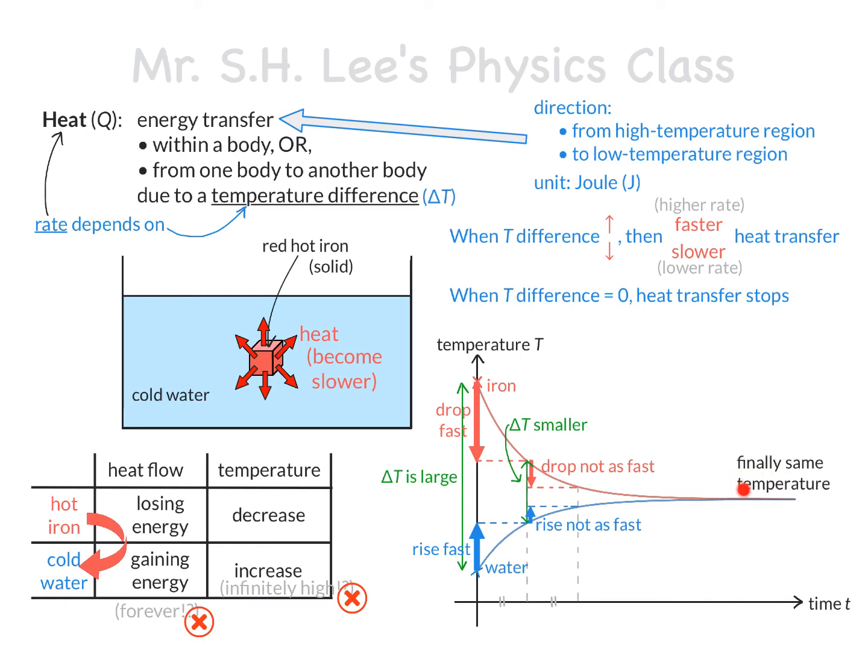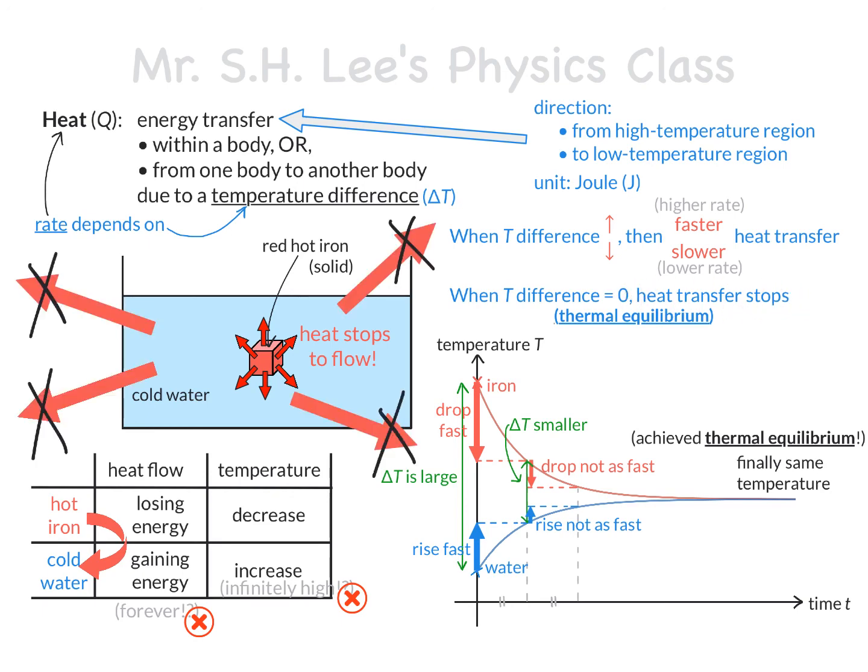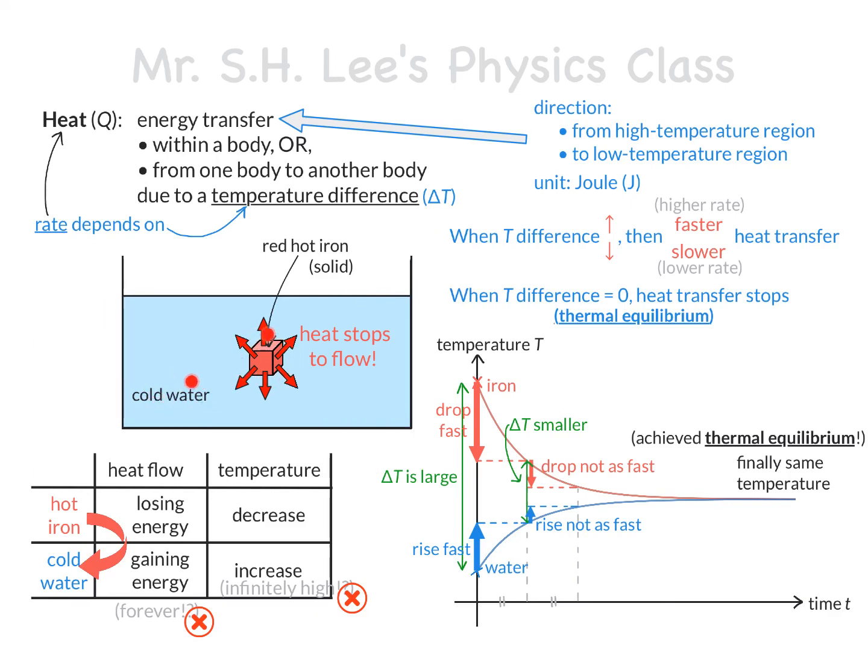This cycle goes on. So, the temperature of the iron keeps dropping but drops more and more slowly, and the temperature of the water keeps rising but rises more and more slowly. Ultimately, their temperatures approach the same value. And then according to this point earlier mentioned, heat stops flowing between the iron and the water. Then they are said to achieve thermal equilibrium. This word just means that the two objects finally have the same temperature and so no heat flows between them anymore. If we neglect the heat transfer to the surrounding but focus only on that between the iron and water, the situation will be no temperature difference, then no more heat flow, no heat flow, then no further temperature change, and their temperatures will go on to be the same.